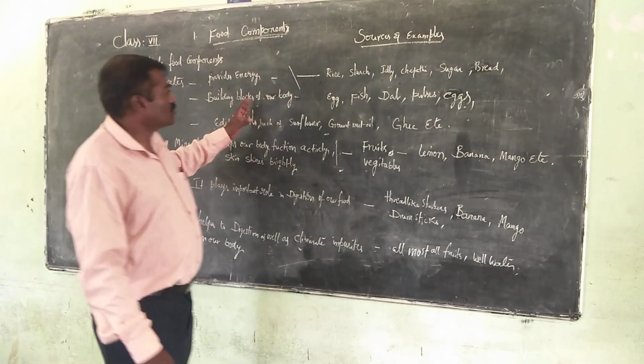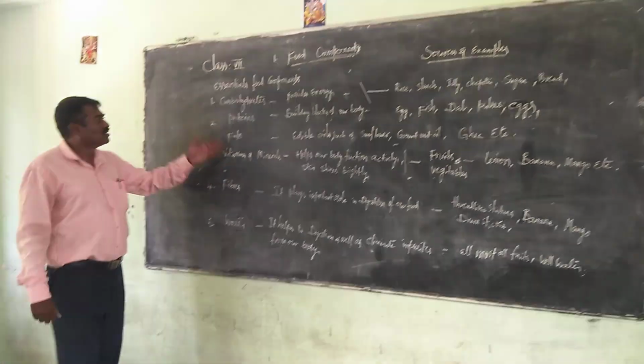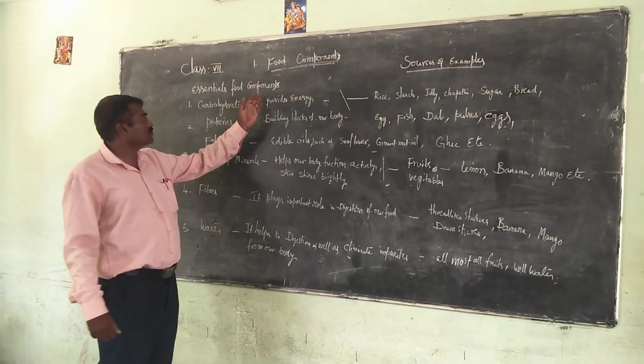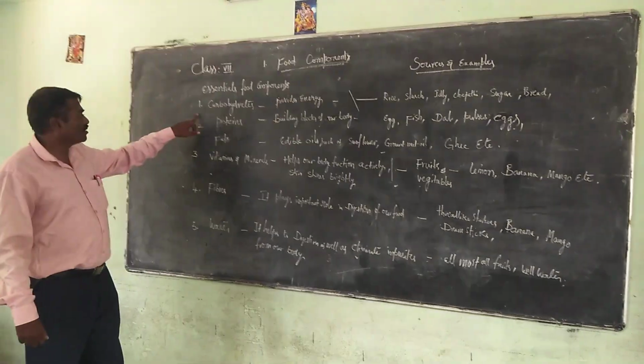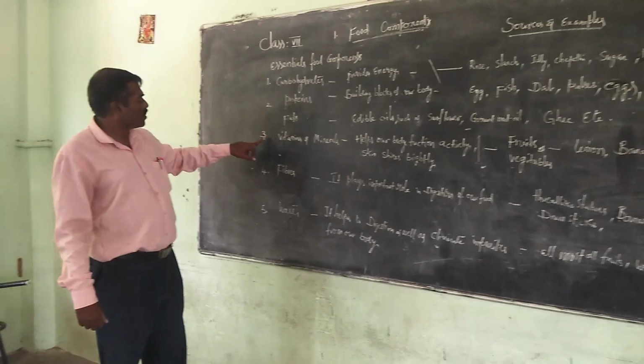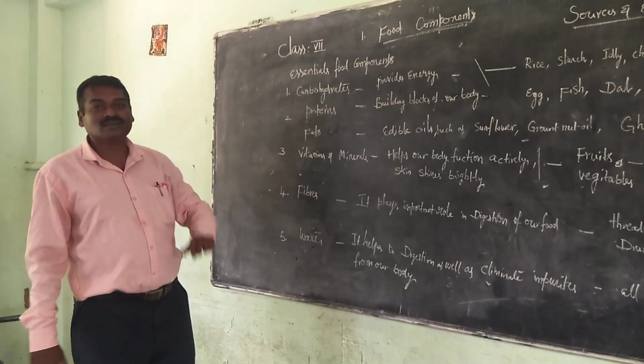Okay, so once again, let us recapture. Today we are going to discuss the different kinds of food components. They are carbohydrates, proteins, fats, vitamins and minerals, fibers, and water.